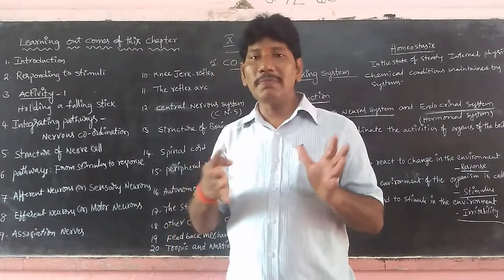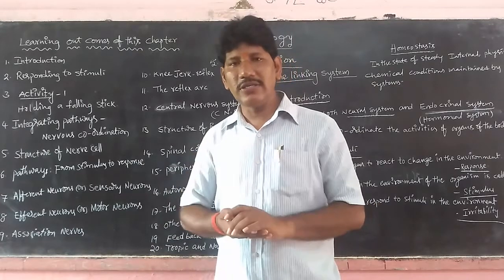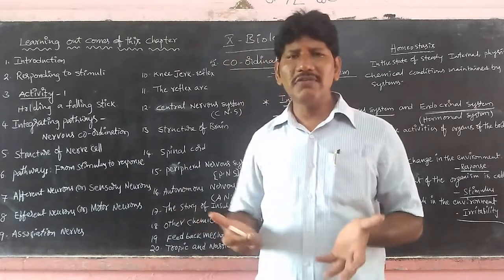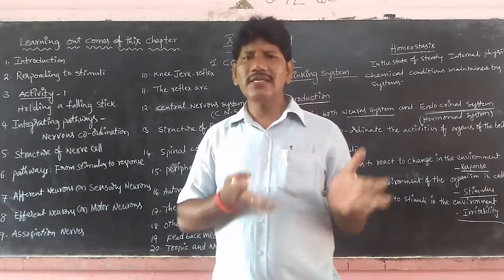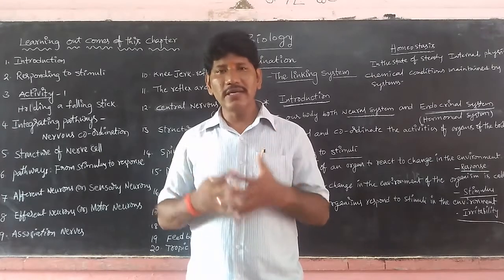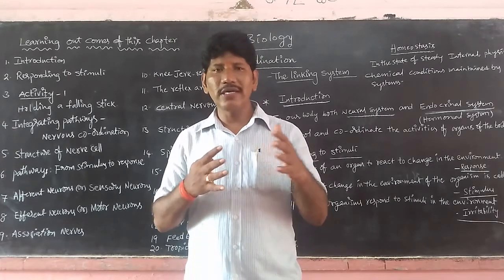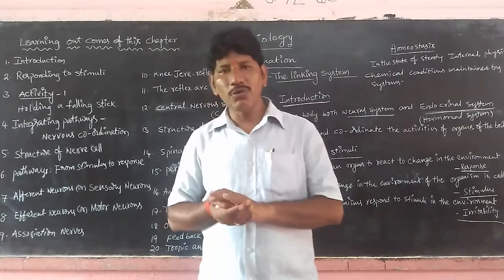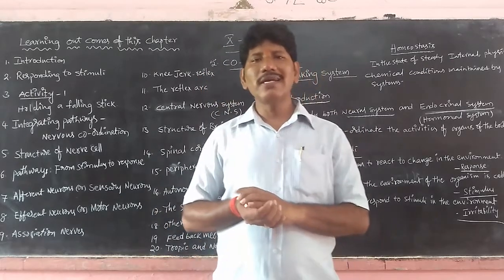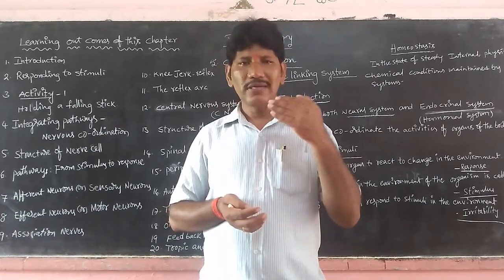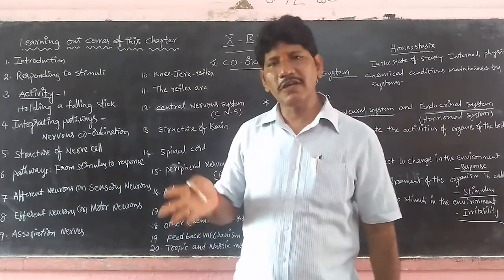I mean, how can plants manage coordination? Of course, as animals or human beings, we have the nervous system as well as the hormonal system. But how do plants coordinate their activities? The plants also have a hormonal system. These hormones are called phytohormones. Those are 5 kinds. We are going to discuss them in a detailed manner in the further classes.